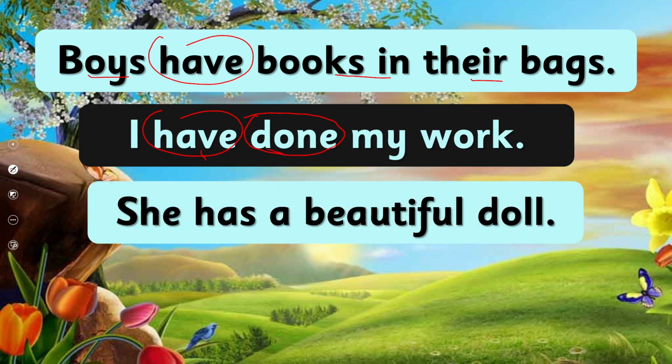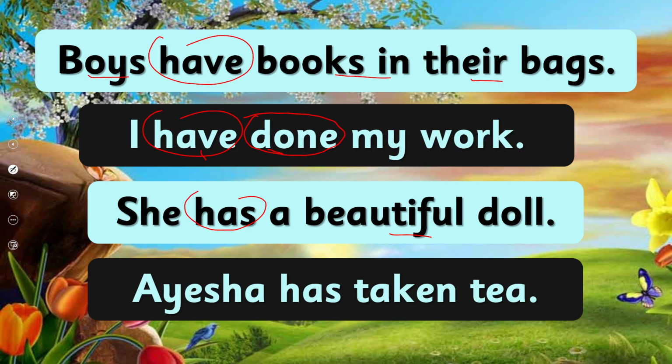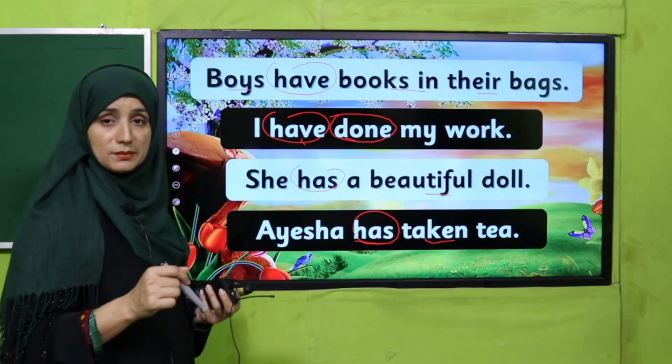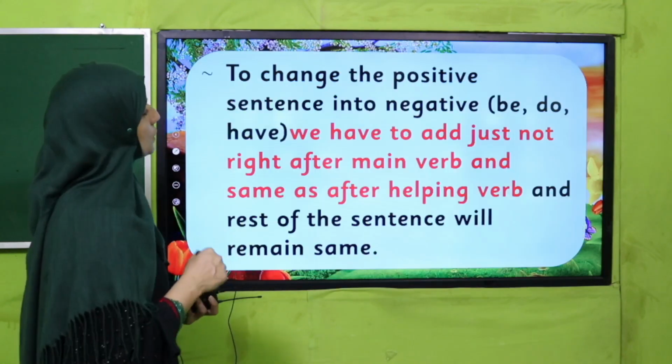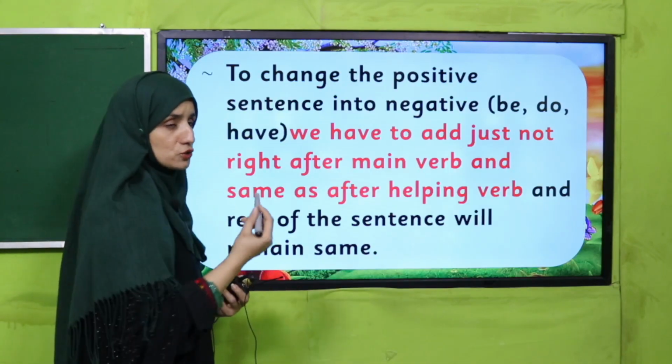The next one, she has a beautiful doll. No other verb is there, so has is a main verb. Aisha has taken tea. So taken is the main verb, has is a helping verb. Have you got it, my dear students? So let's see how we can change them into negative form.